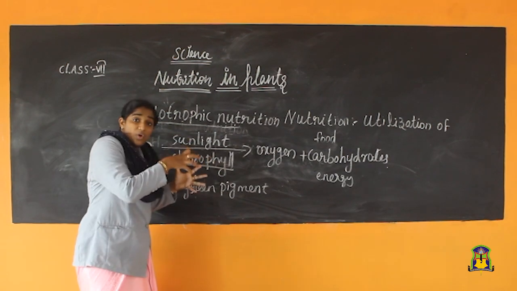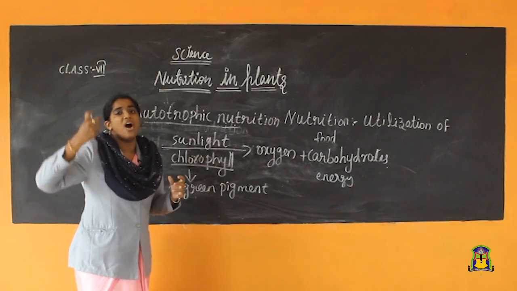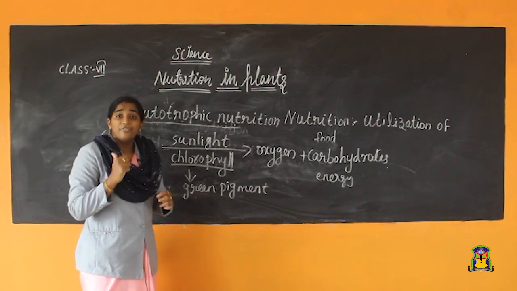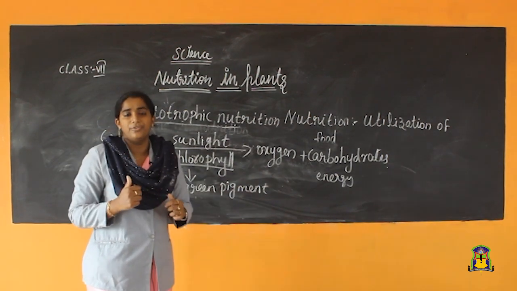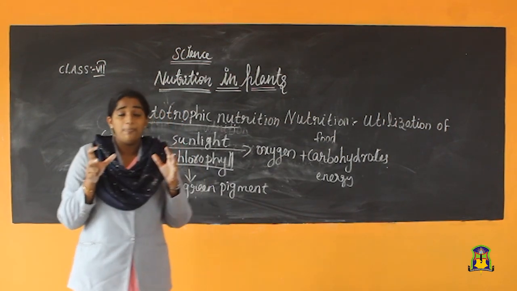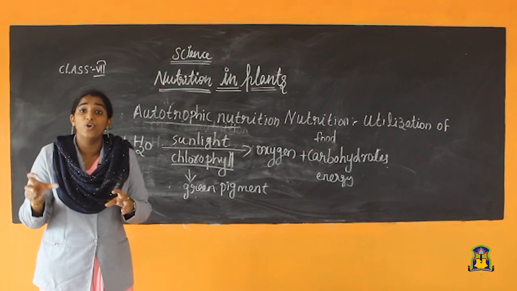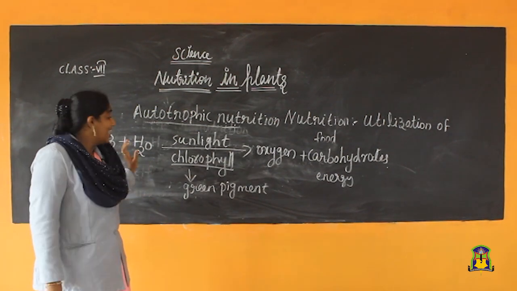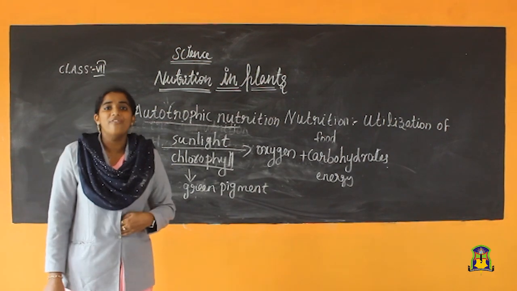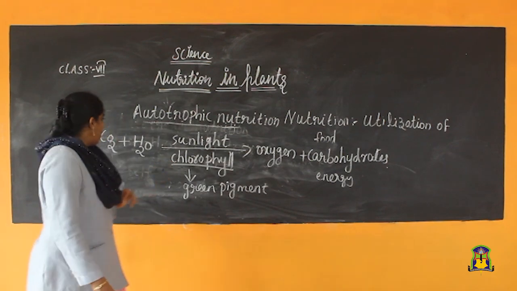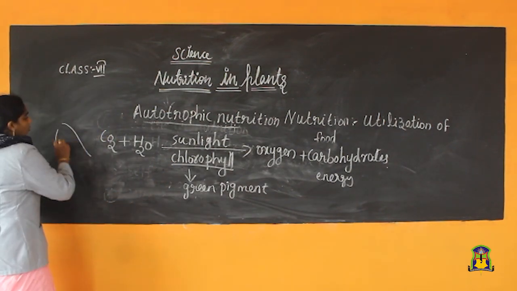This chlorophyll captures the energy of sunlight. That means, where do we prepare the food? Where do we prepare the food? Yes, of course, in our kitchen. So the plants make their food in leaves. The kitchen of the plant is the leaf. Leaves are the kitchen of plants. The food factories of plants are known as leaves. I will draw one leaf here.